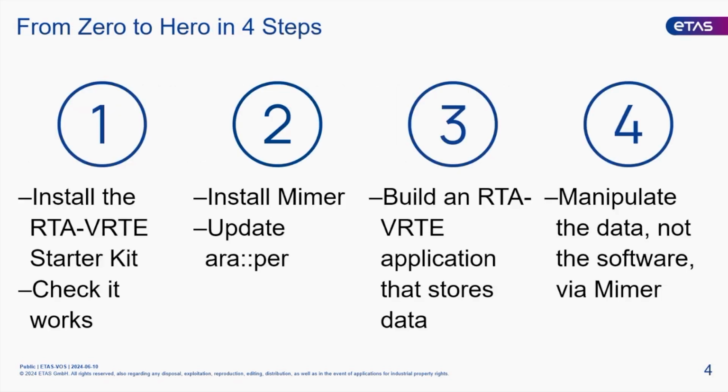The first step is we're going to do the installation of the VRT starter kit. I'll talk about that in a little while, and I'm going to check that it works. Then we're going to install MIMA, and then we're going to do the little bit of magic, which is essentially doing a switcheroo to move from a normal AutoSAR implementation of the persistency model, so how AutoSAR stores data in AutoSAR Adaptive, and actually make that talk to MIMA. And then Carl's going to take over.